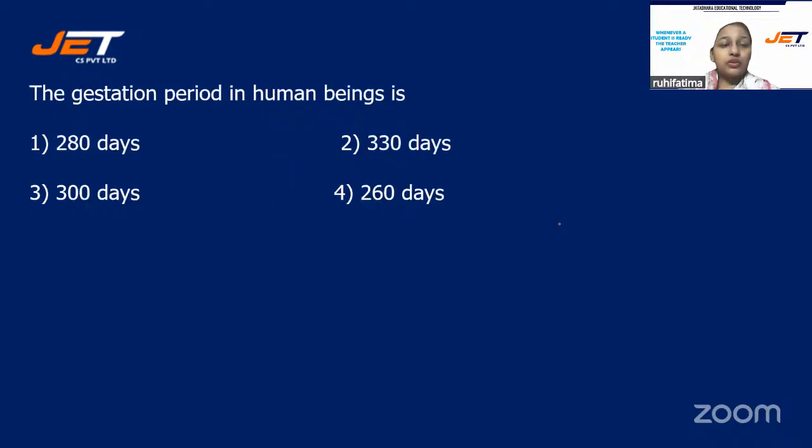Okay, next question. The gestation period in human being is, and your options are number 1, 280 days, number 2, 330 days, number 3, 300 days, or is it number 4, 260 days?